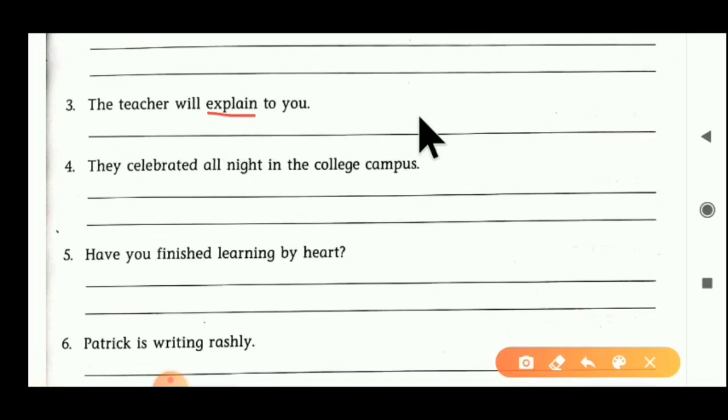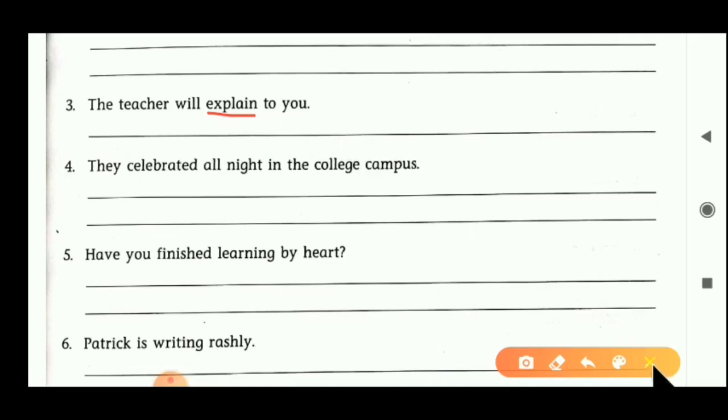If we do not get an answer, then it's a transitive verb. As an example, see: what will the teacher explain? We cannot get a definite answer here, so explain is used as an intransitive verb. We have to convert it into transitive form. How do we convert it? Just see. The teacher will explain the sum to you. We have to add here the sum to you. Now explain becomes a transitive verb.